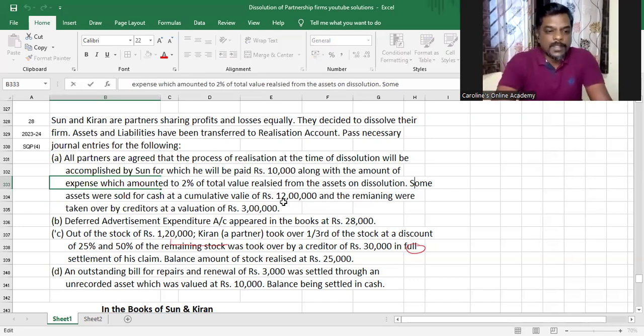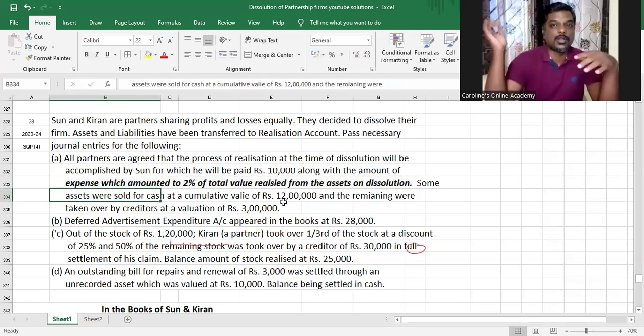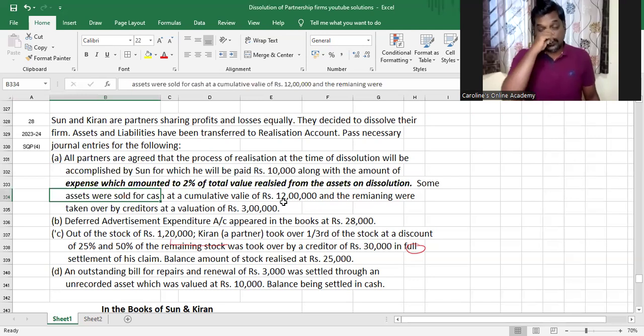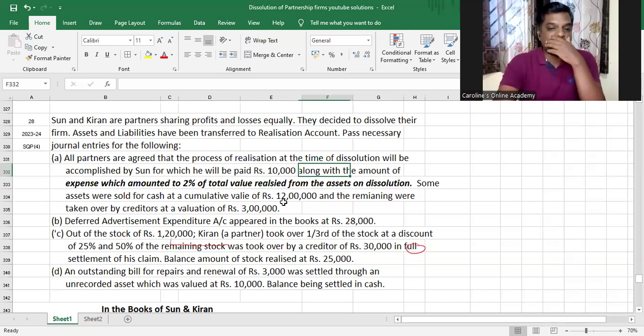But when they say the commission is a certain percentage on the total value of the assets realized, you're supposed to take the 12 lakh and the assets taken over by creditors, because that is also asset realized only. So the total amount of asset realized is 15 lakh. That is what they are trying to teach you, my dear children.